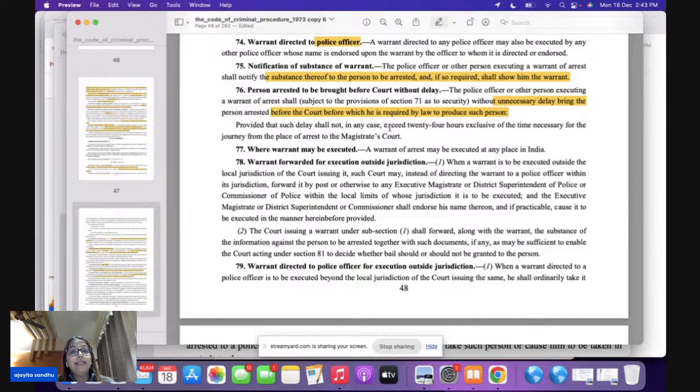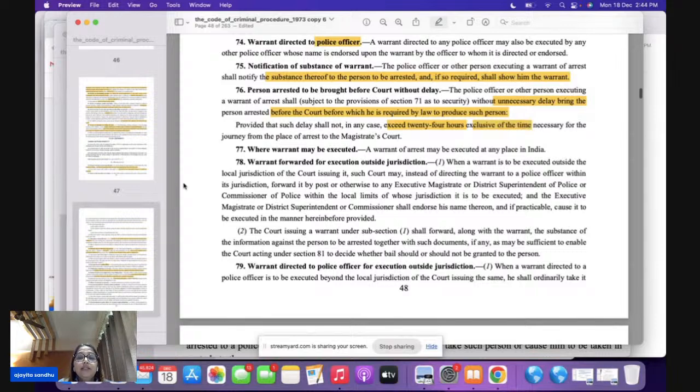And again, the same thing, you cannot exceed 24 hours. When are you going to exclude the 24 hours? When the time of journey is there. So normal circumstances say that you cannot exceed 24 hours. But when you are calculating 24 hours, remember the time of journey will always be excluded.